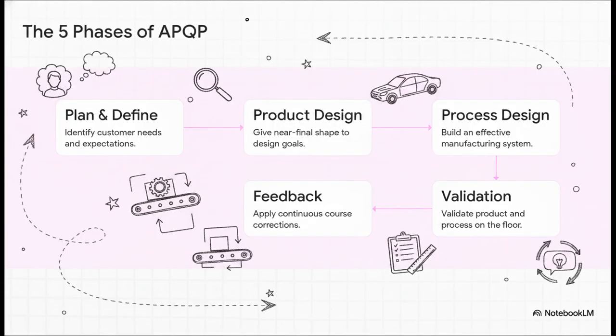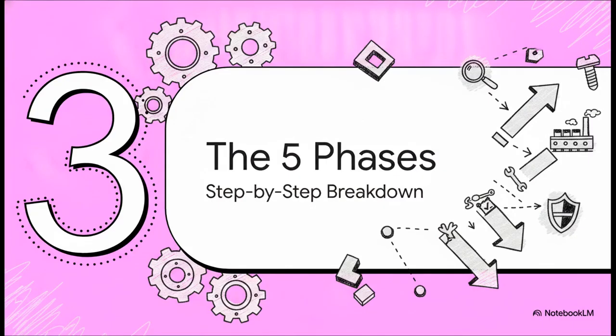To actually manage this massive collaborative effort, the APQP process is broken down into a 5-step journey. Plan and define, product design, process design, validation, and feedback and action. Keep this roadmap in your head because we're going to walk through each one of these together right now. Which brings us to Section 3, the 5 phases explained.